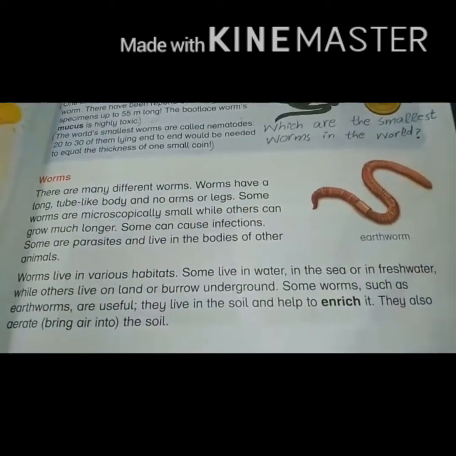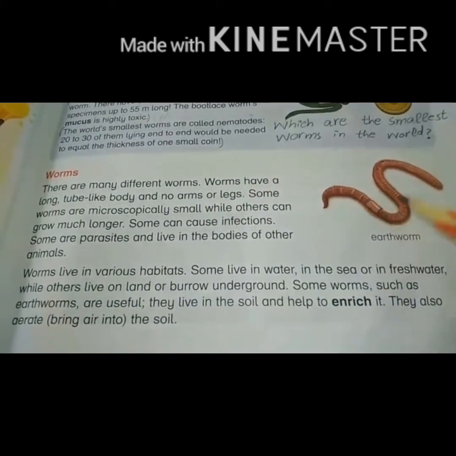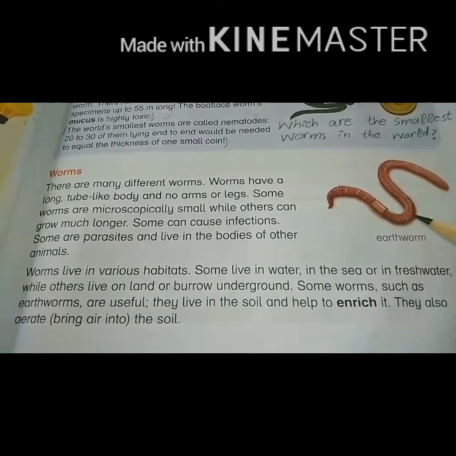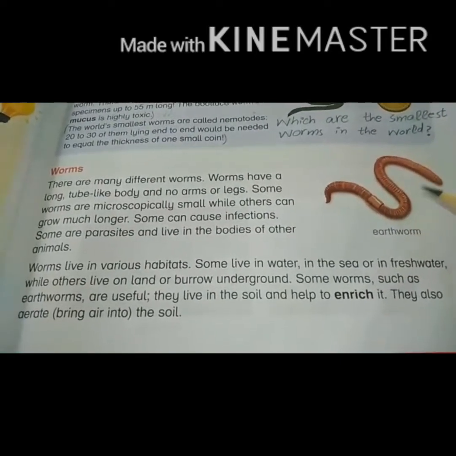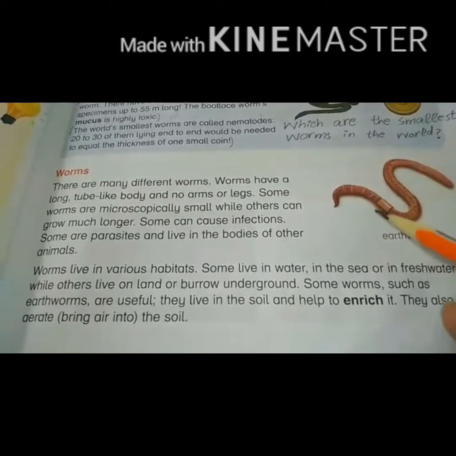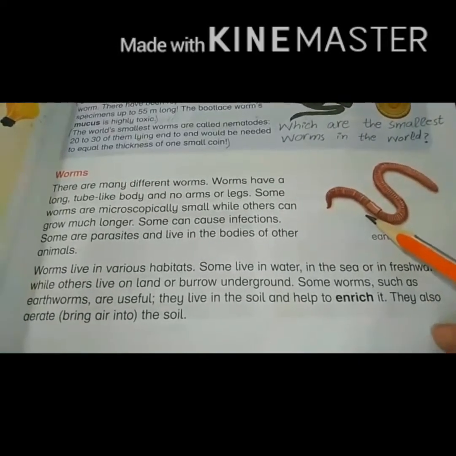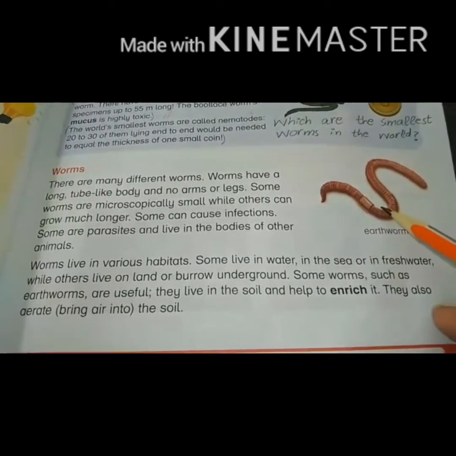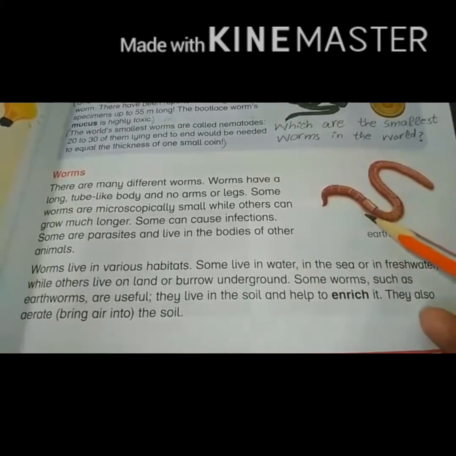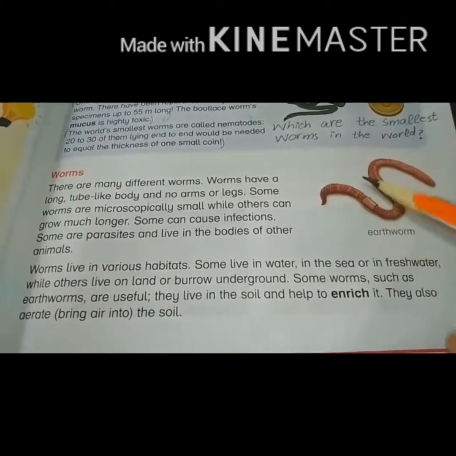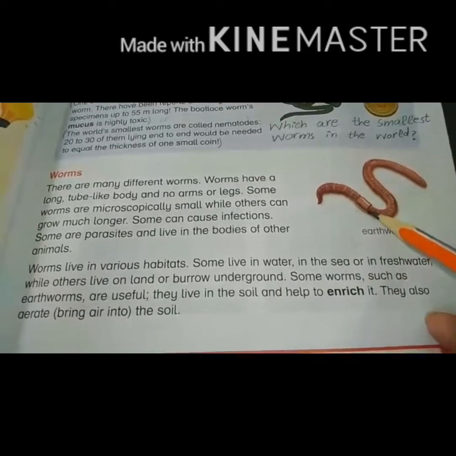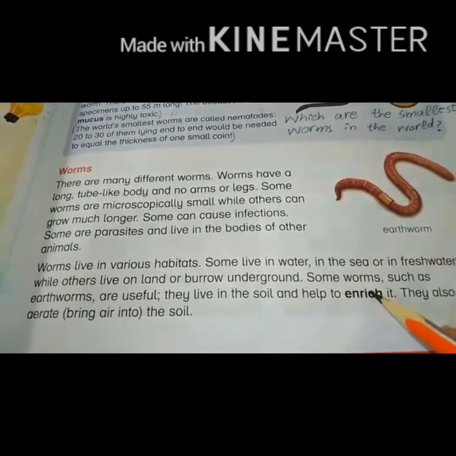Worms also have different habitats. Some live in the water, in the sea or fresh water, while some live on land or burrow underground. For example, earthworms burrow underground, and earthworms also aerate the soil, which means they bring air between the particles of the soil and enrich the soil with their waste product.